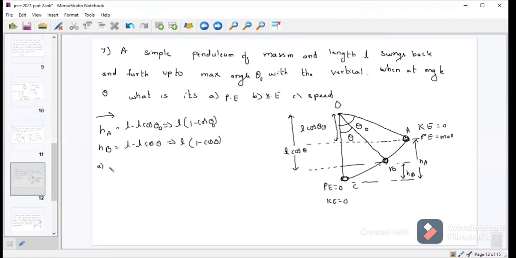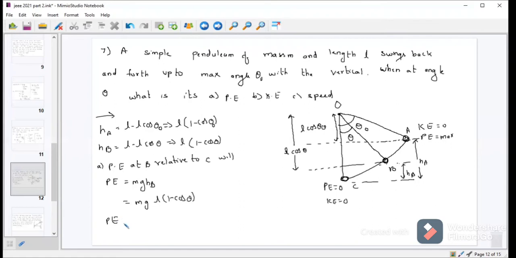Now potential energy at B relative to C will be PE is equal to mgHB, that is equal to mgL into 1 minus cos theta.